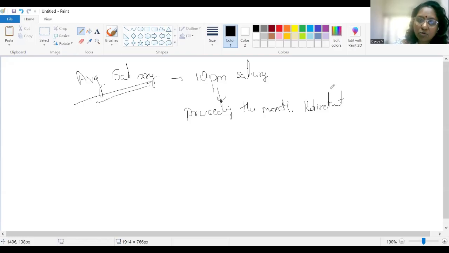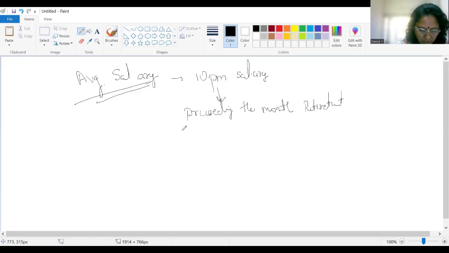So 10 months up to October, you will have to compute. So it will be from January to October. So that is the 10 months they are referring to. You have to consider that 10 months and arrive at the average salary. Divide it by 10, you will get per month salary.